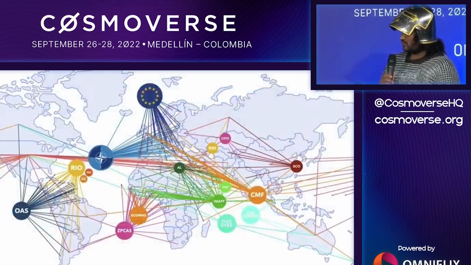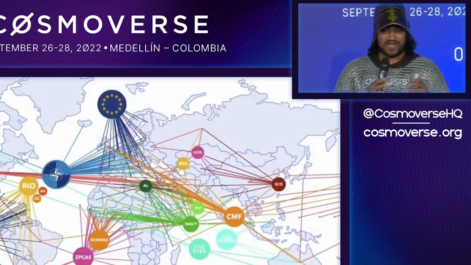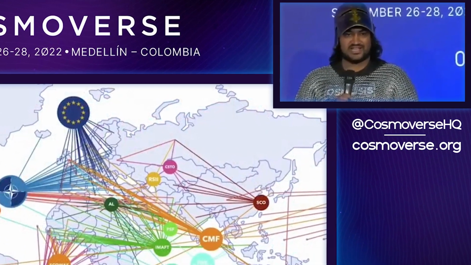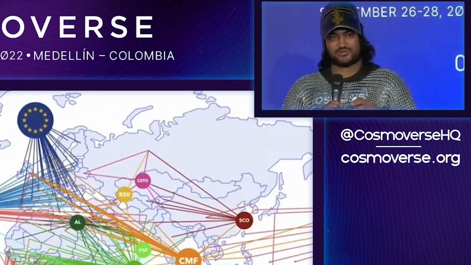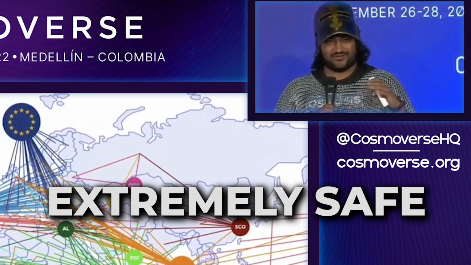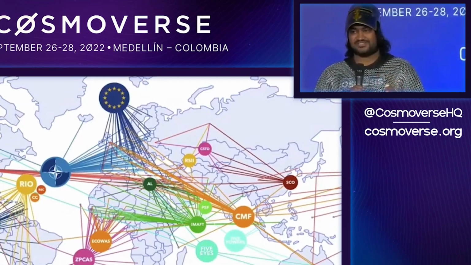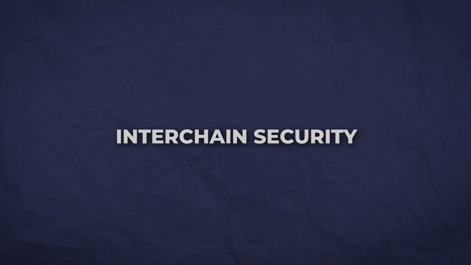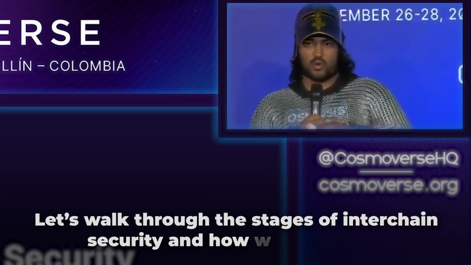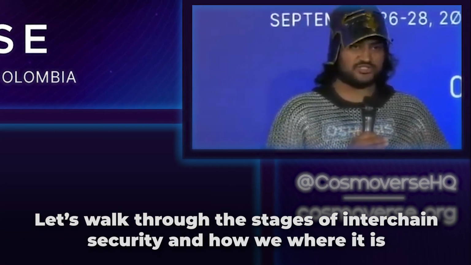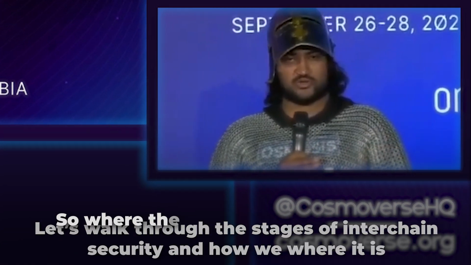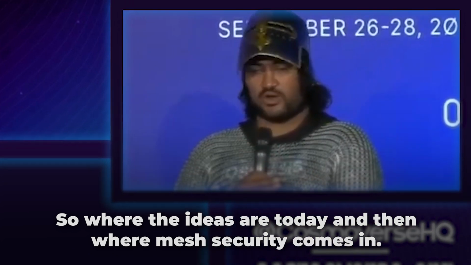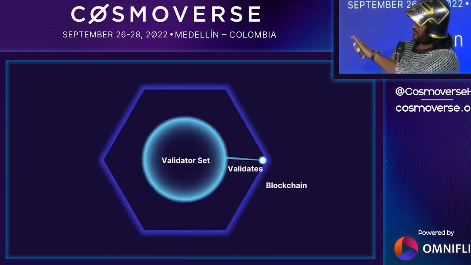And basically the world is secured by this mesh network of security alliances that has kept the world extremely safe on the scale of human timescales, extremely safe for the last 100 years. And we can use this when we think about interchain security. So let's walk through the stages of interchain security and where the ideas are today, and then where mesh security comes in. So I'm going to provide this key.